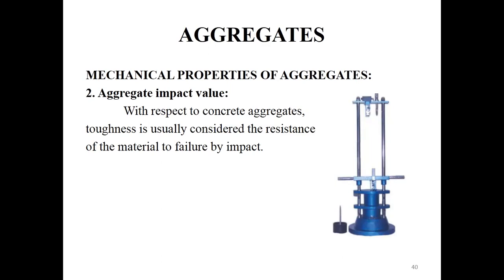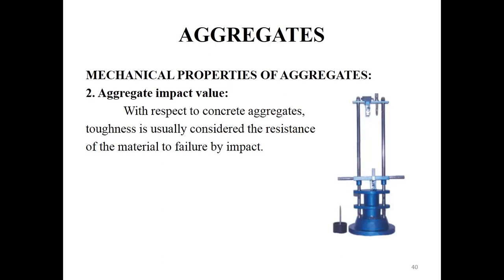Then it is filled in 3 layers, tamped 25 strokes using the tamping rod, and the surplus aggregate is struck off using the tamping rod. The net weight of the aggregate in this cylindrical mold is taken as W1, the same as in the aggregate crushing value test.